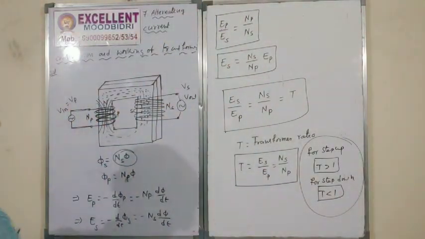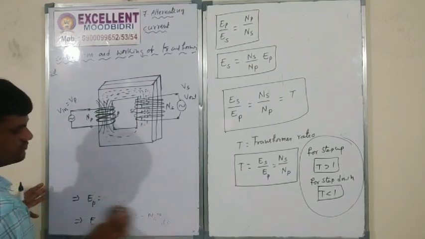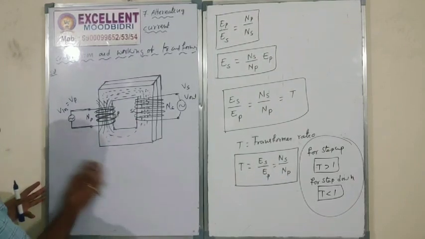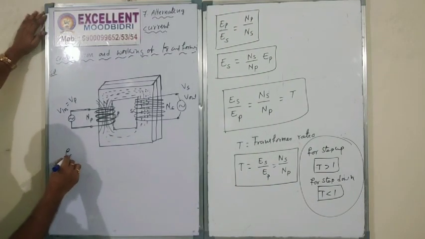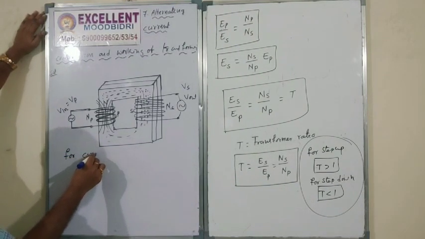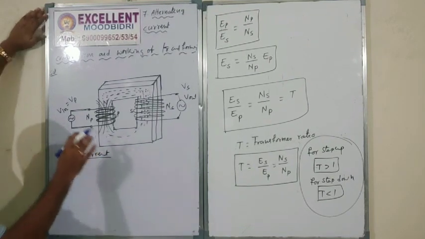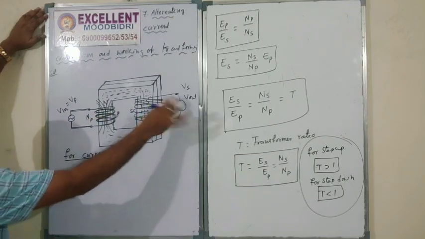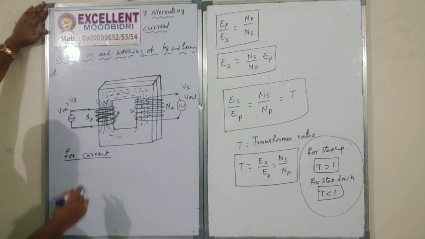Similarly, I also want the current relation. For current purposes, I can follow one form. Remember, this is the input power and this is the output power. The power is constant; power is not lost.